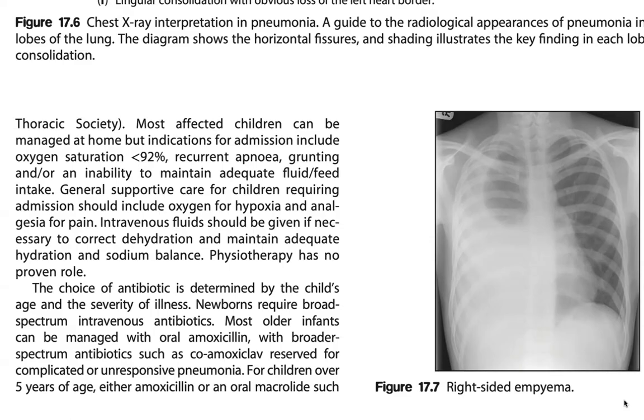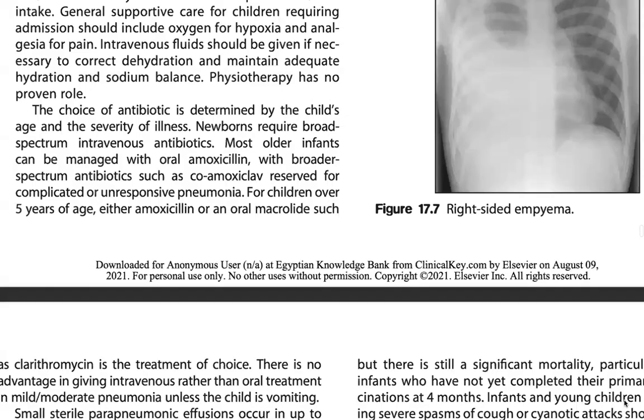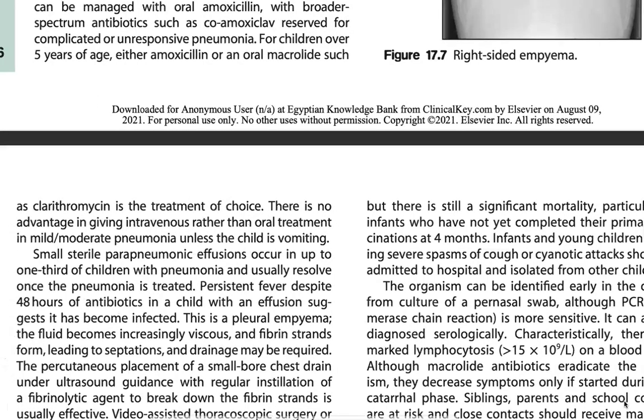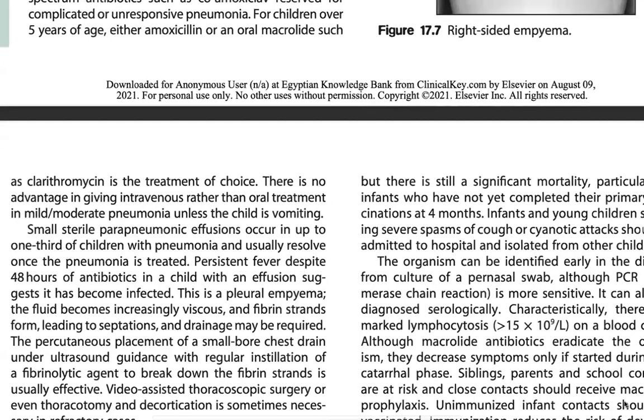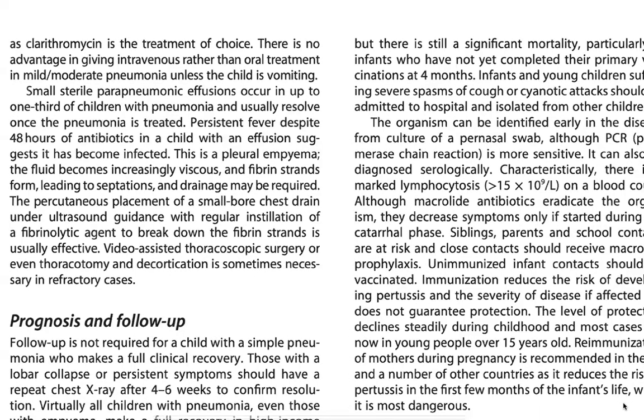The choice of antibiotic is determined by the child's age and severity of illness. Newborns require IV antibiotics. Most older infants can be managed with oral amoxicillin, with broader spectrum antibiotics such as co-amoxiclav reserved for complications or unresponsive pneumonia. For children over 5 years of age, either amoxicillin or an oral macrolide such as clarithromycin is the treatment of choice. There is no advantage in giving IV rather than oral treatment, even in moderate cases, unless the child is vomiting.